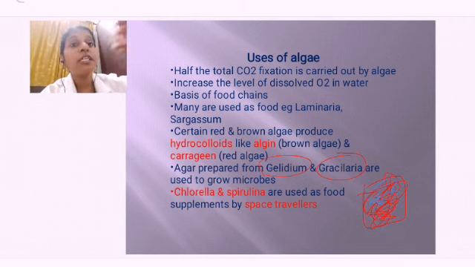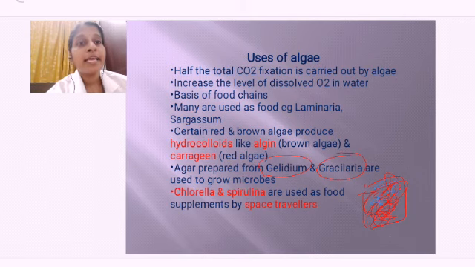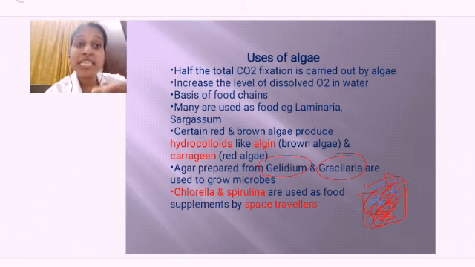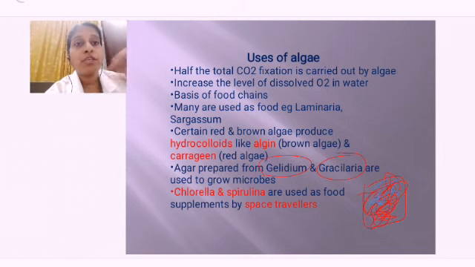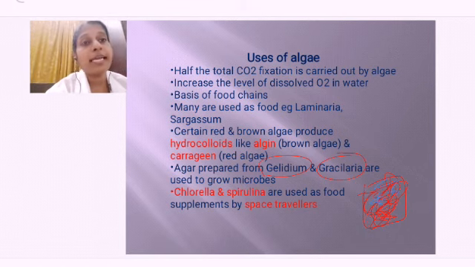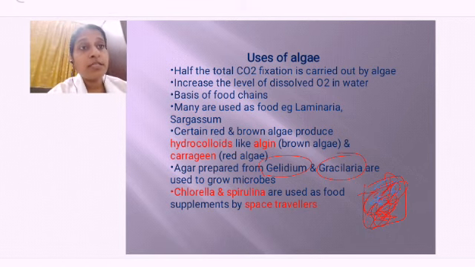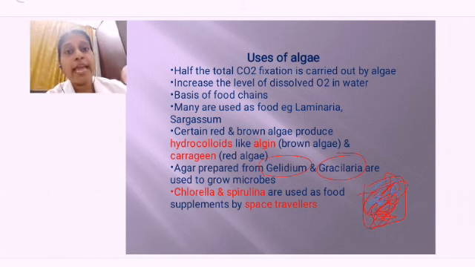So for culturing the microorganism, to study their characteristics, Gelidium and Gracilaria are used as a substratum, a food source, a staying place, so that they can be cultured and studied. So that is the uses of algae.